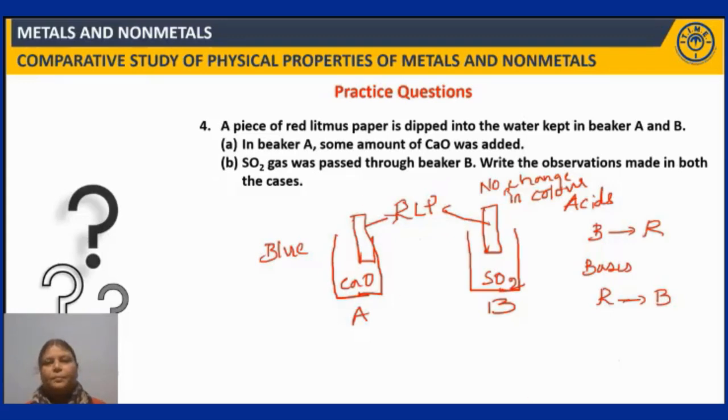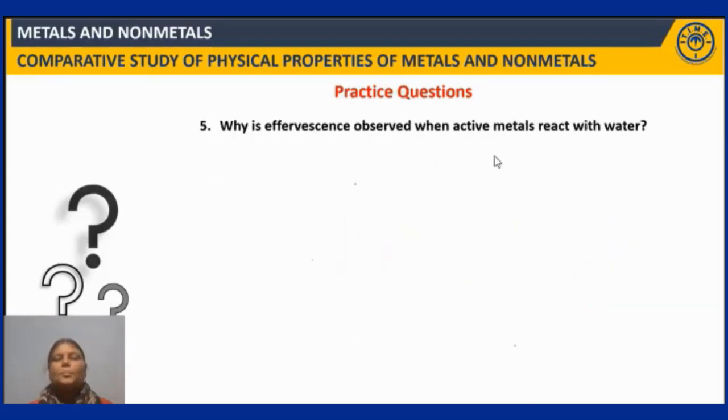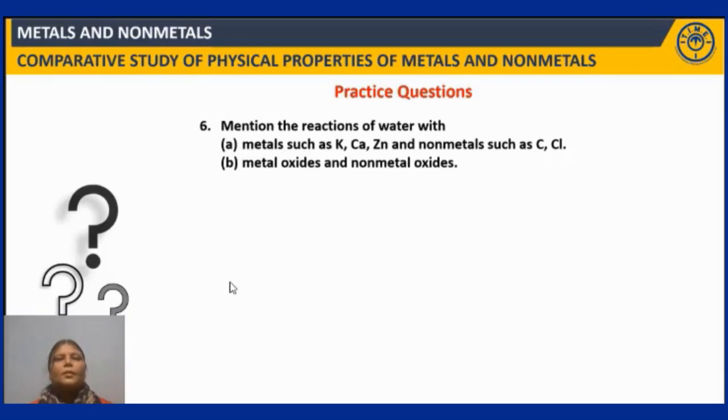Next question. So the question is, why is effervescence observed when active metals react with water? So you have learnt in the basics the metal reactivity series. Right? So in the metal reactivity series, the metals which are above hydrogen are active metals, right? And these active metals, when they react with water, liberate hydrogen. And because of this liberation of hydrogen, you can observe effervescence, right? So that is what is the answer. Next question. Mention the reactions of water with metals such as potassium, calcium and zinc and non-metals such as carbon and chlorine.